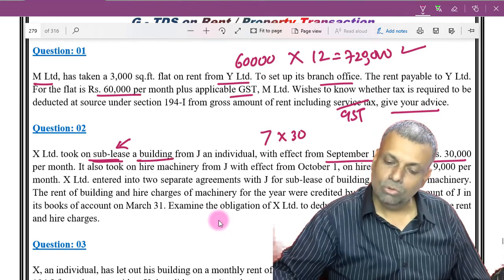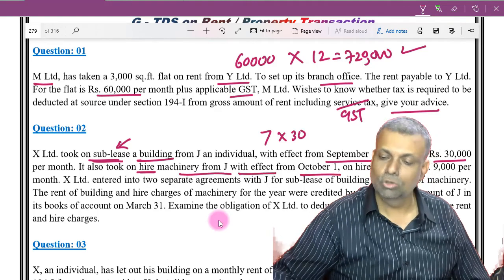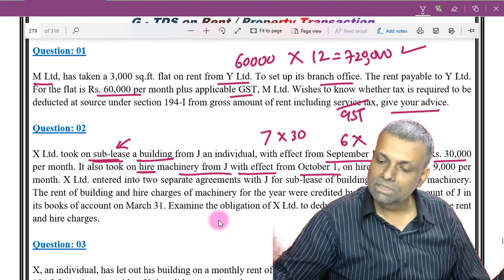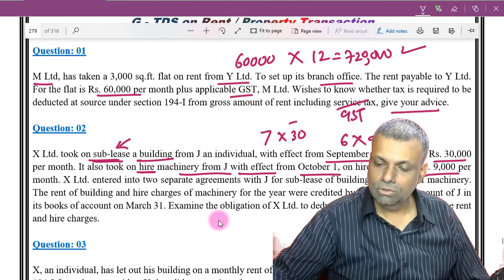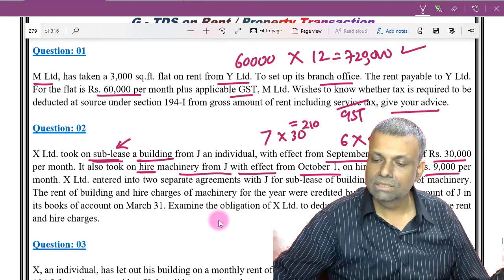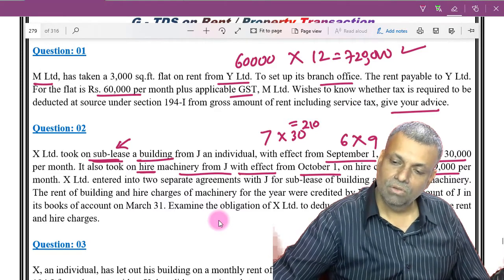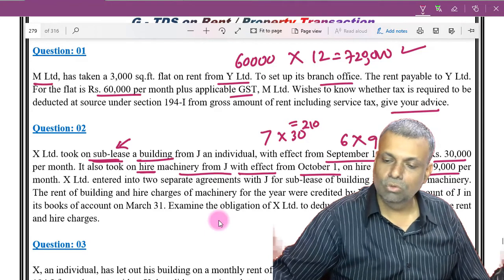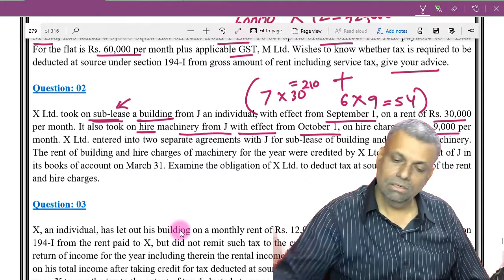It also took on hire machinery from J with effect from 1st October. So 1st October means only it will be 6 months, on hire charges of 9,000 per month. So this is your 2,10,000 multiplication. 6 multiplied by 9 is 54,000. So your per annum limit is going to cross. So 2,10,000 plus 54,000, this is your annual payment.